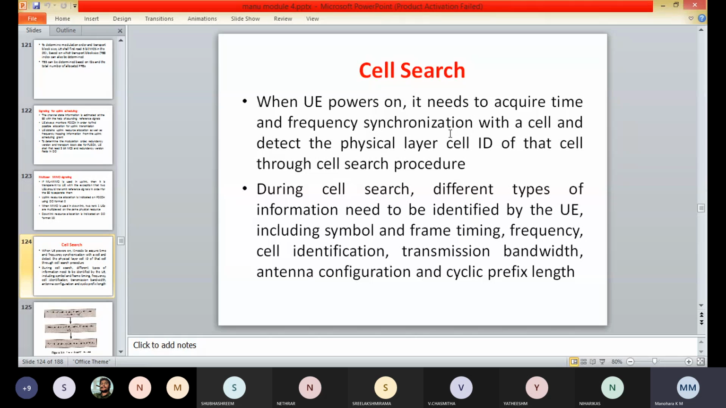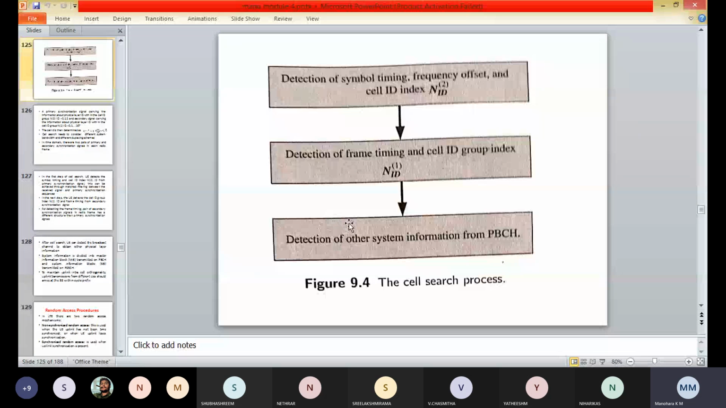This is the diagram of the cell search process. The primary synchronization signal carries the information about the physical layer ID within the cell ID group, that is N_ID^(2) equal to 0, 1 and 2, and the secondary synchronization signal carries the physical layer cell group ID, N_ID^(1), so that the cell ID is 3 N_ID^(1) plus N_ID^(2).